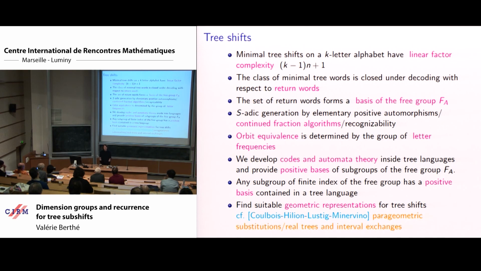Now you know that with a parageometric substitution you have a real tree. It seems that you can have an interval exchange given on the contour substitution via this real tree. So is it possible to describe every tree subshift via this exchange of intervals that you can find through this real tree?